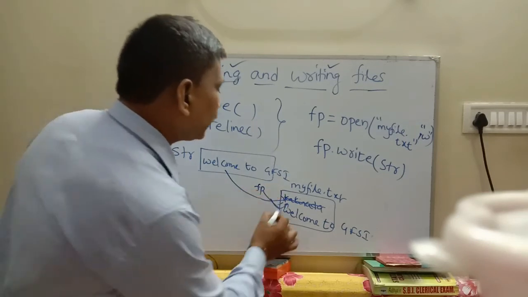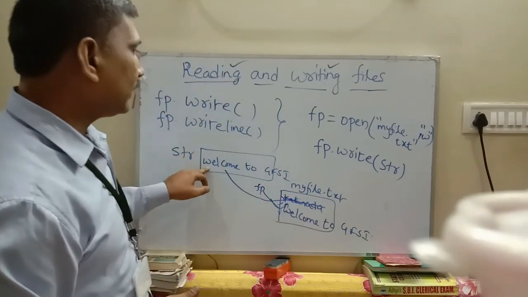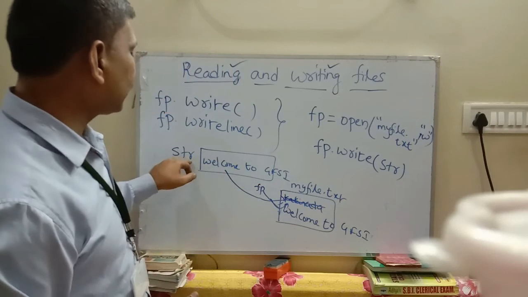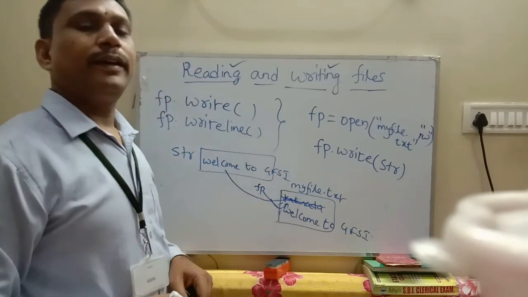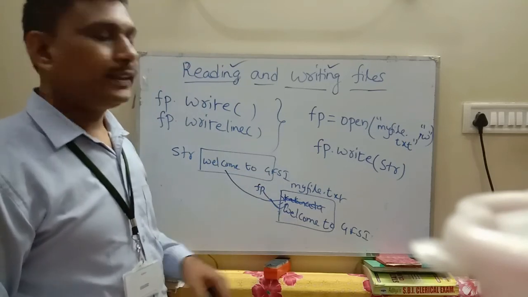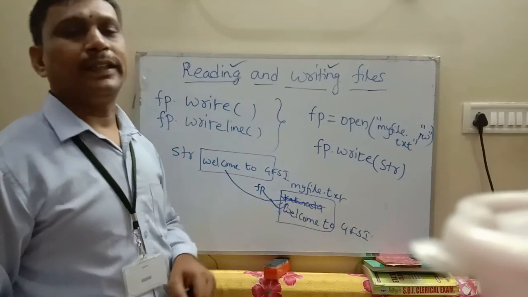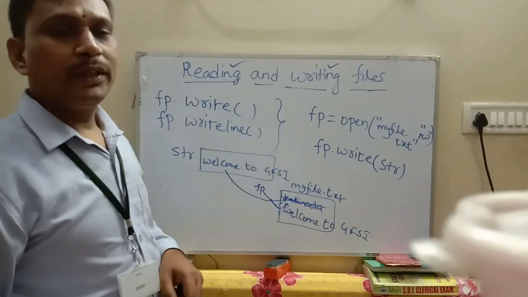From this point onwards the old data is overwritten, and the new data held in the str variable is written onto myfile.txt. In this way, the write method can be used.